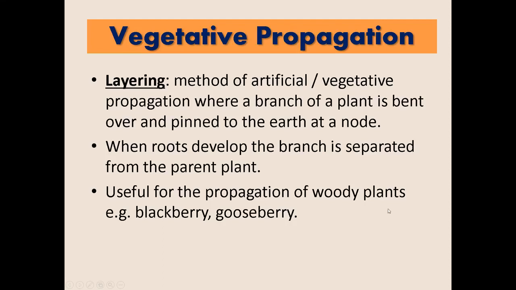Next, layering. Layering is a method of artificial vegetative propagation where a branch of a plant is bent over and pinned to the earth at a node. Okay? So, yung ibang ginagawa dito, naglalagay ng parang mga soil and then nilalagyan ng tali. Okay? So, when roots develop, the branch is separated from the parent plant. So, kinakat na nila yun kapag nagkaroon ng roots yung branch. Okay? And then, karaniwan itong ginagawa for the propagation of woody plants like blackberry and gooseberry.